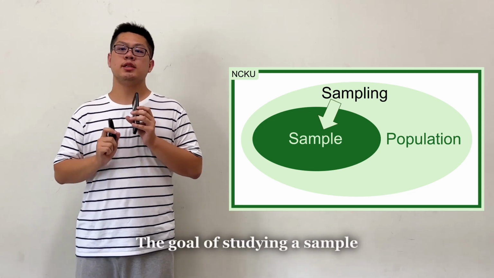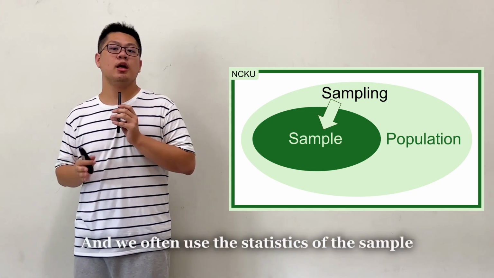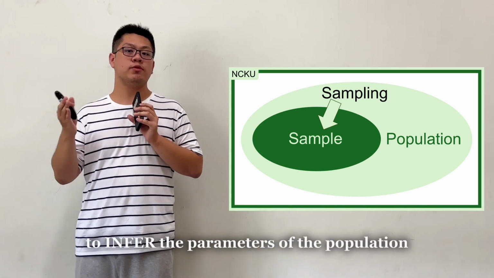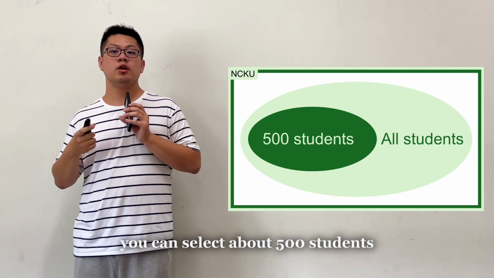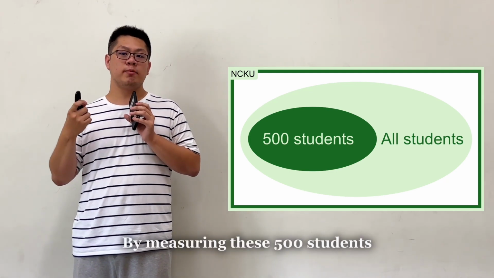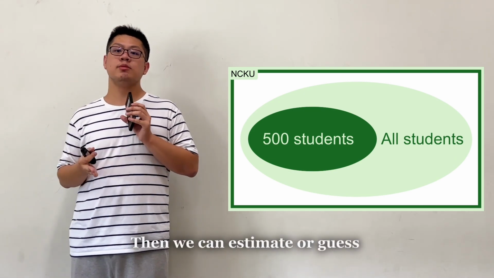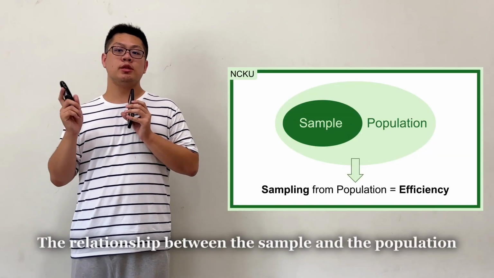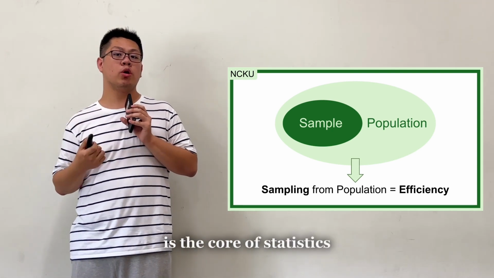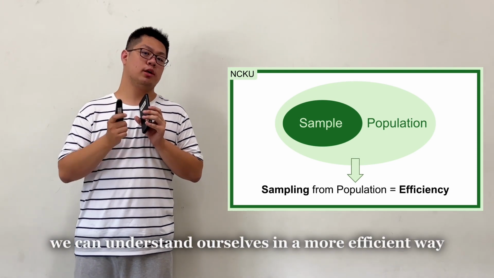The goal of studying a sample is to infer what the group of interest, or the population, is like. And we often use the statistics of the sample to infer the parameters of the population. From the example before, if you're interested in how well high school students in Taiwan speak English, you can select about 500 students. By measuring these 500 students, we can know how well the sample students speak English. Then we can estimate or guess the English ability of all high school students in Taiwan. The relationship between the sample and the population is the core of statistics. By sampling a population, we can understand ourselves in a more efficient way.